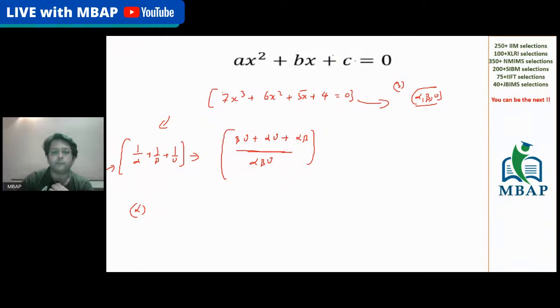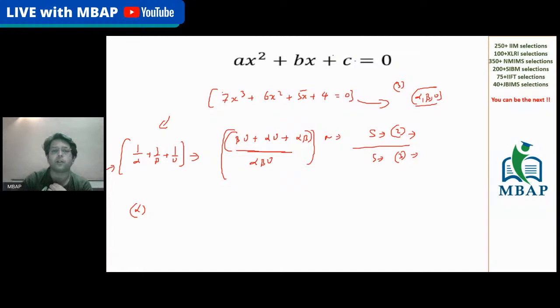Perfect. Now, if you see this, the first expression of your numerator is nothing but sum of all the roots taking 2 at a time. You're dividing sum of all the roots taking 2 at a time by sum of all the roots taking 3 at a time.